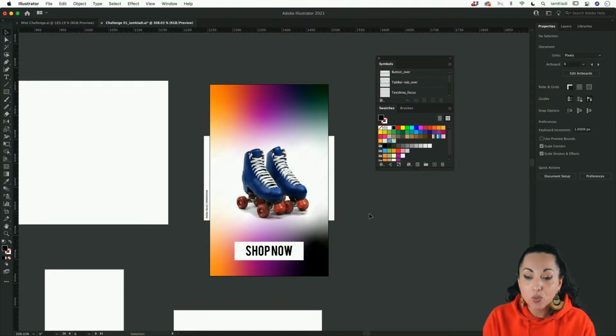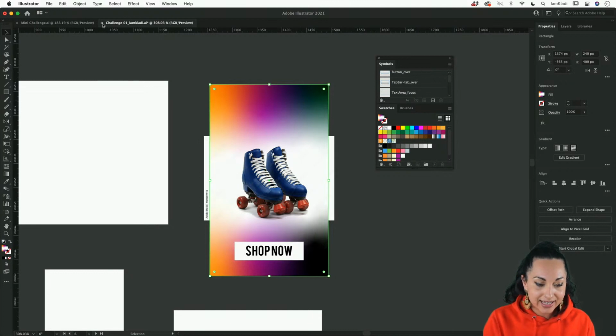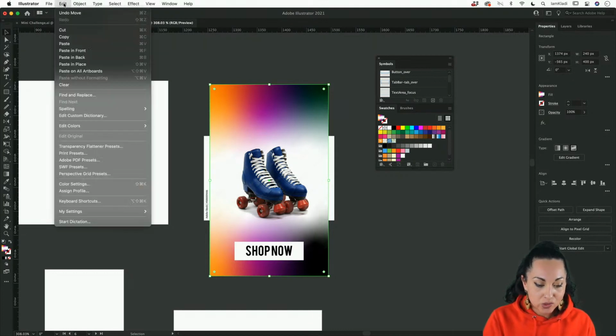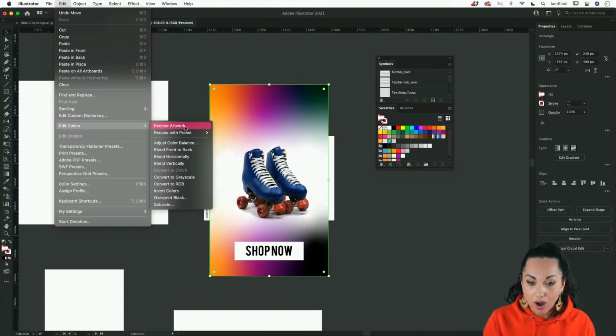But what happens if now we want to use the same colors as the photos, because now these colors don't really go well together? Well, super easy. We have the super amazing workspace, the Recolor workspace. So all we have to do is select the gradient, then head under Edit, and once we choose Edit, we can select Edit Colors and Recolor Artwork.